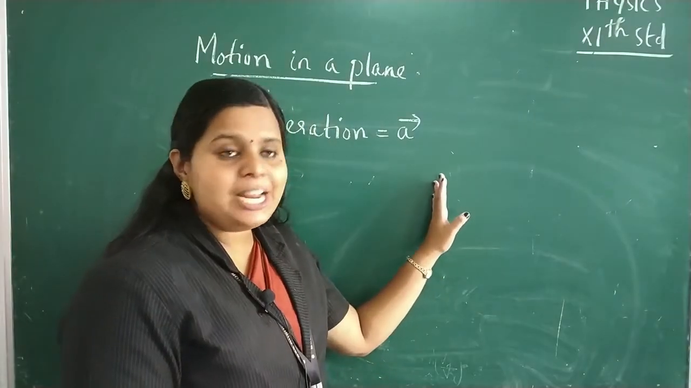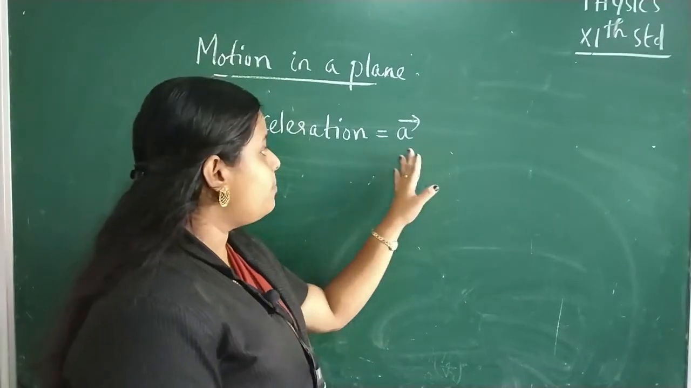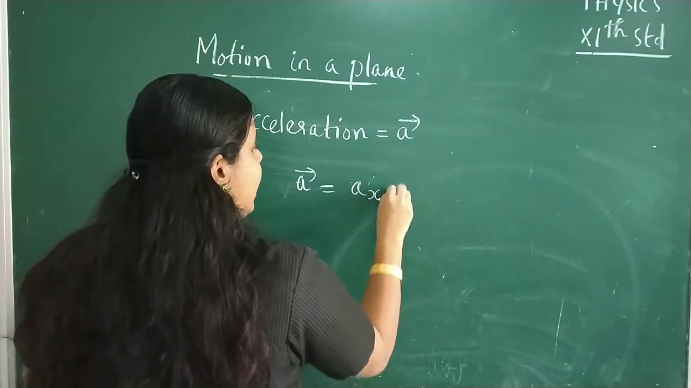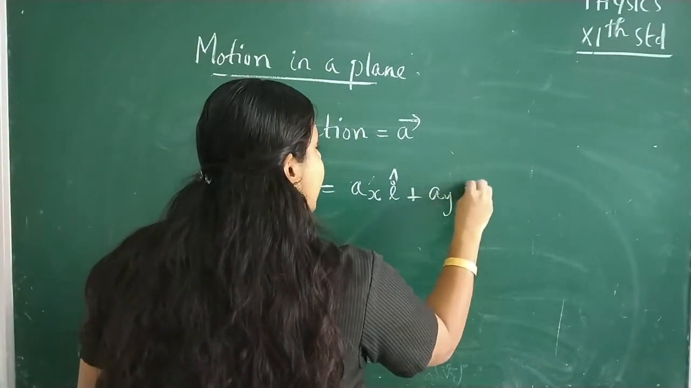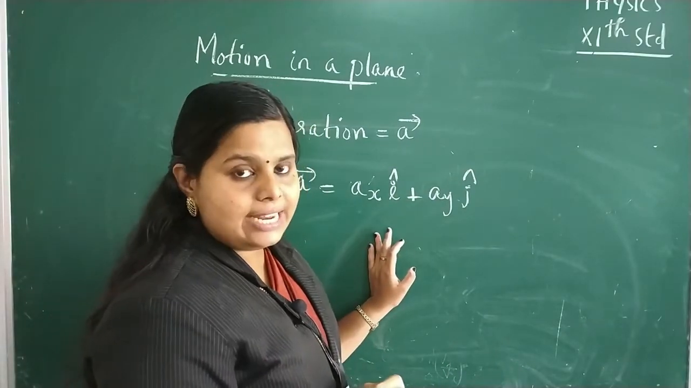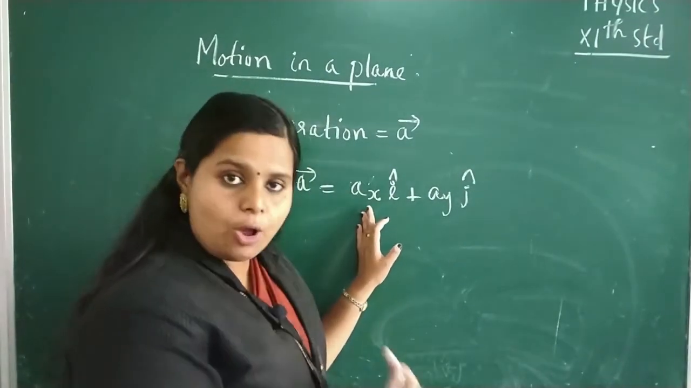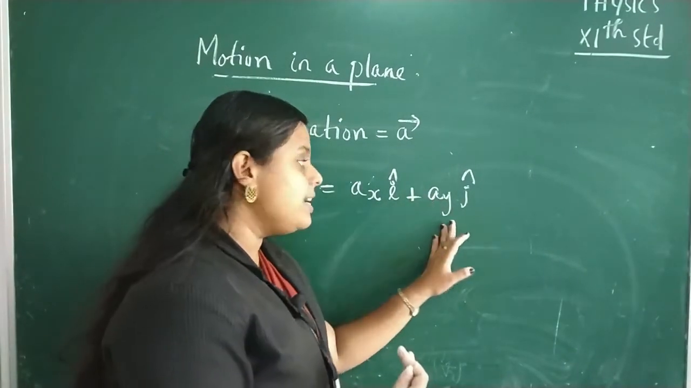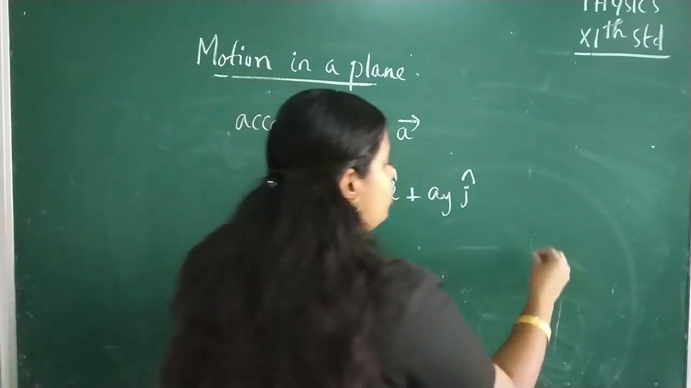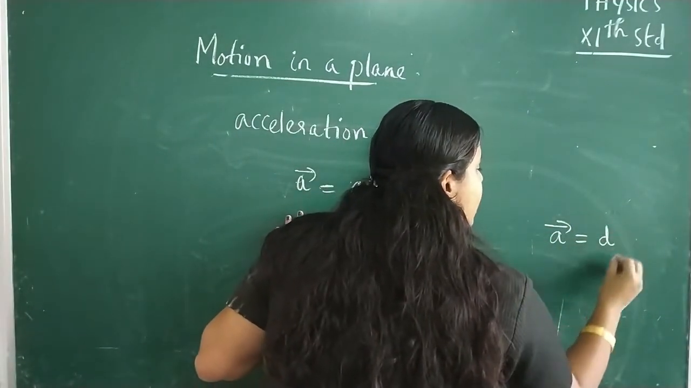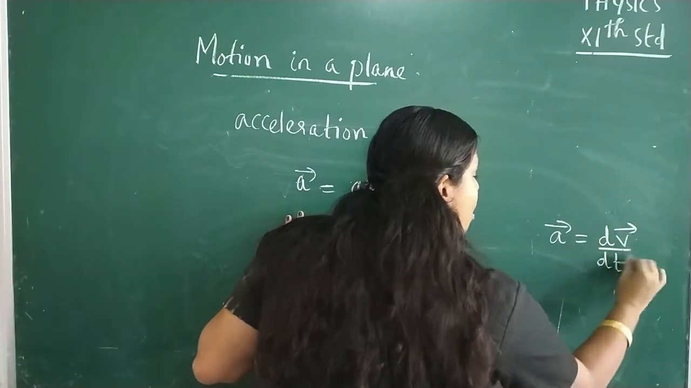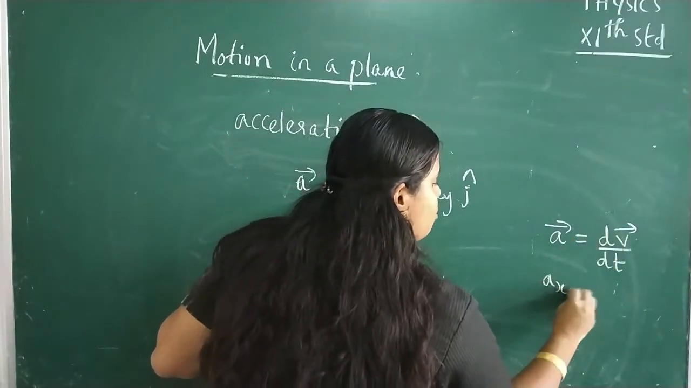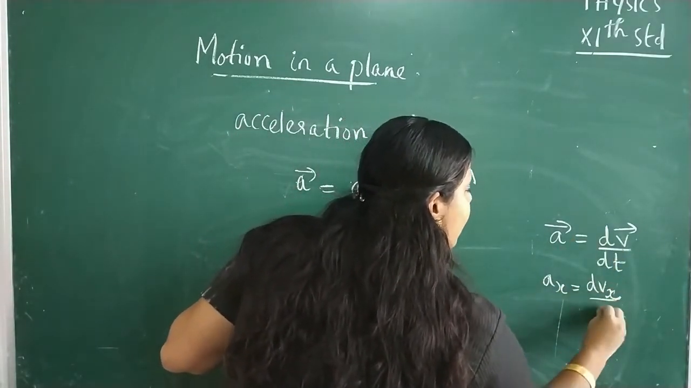In the same manner, acceleration can be written as the acceleration vector, which is represented by vector A. So A can be resolved into its components and can be written like Ax i cap plus Ay j cap, where Ax is the x component of acceleration, or it is the component of acceleration along x-axis, and Ay is the y component of acceleration, or it is the component of acceleration along y-axis. And here we know that acceleration is equal to the rate of change of velocity, or A is equal to dv by dt. So that means Ax is equal to dvx by dt.